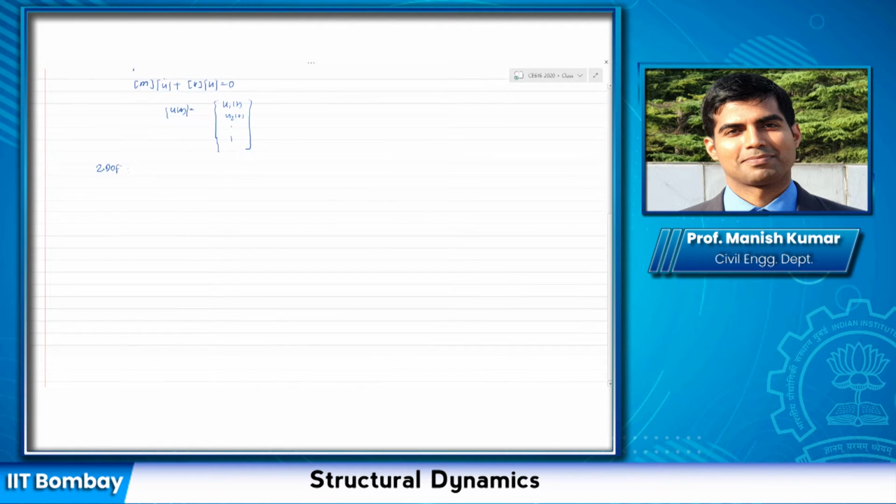This equation can be written with mass m11, m12, and I'm saying in general, so this is not specific to any system. In general, I would have these elements, correct? So m21, m22, times the acceleration vector, plus k11, k12, and then k21, k22.